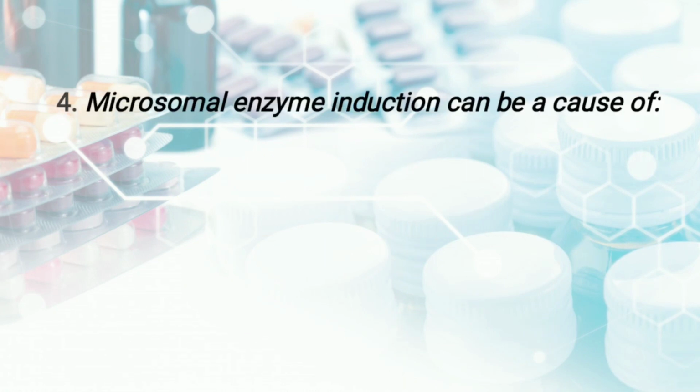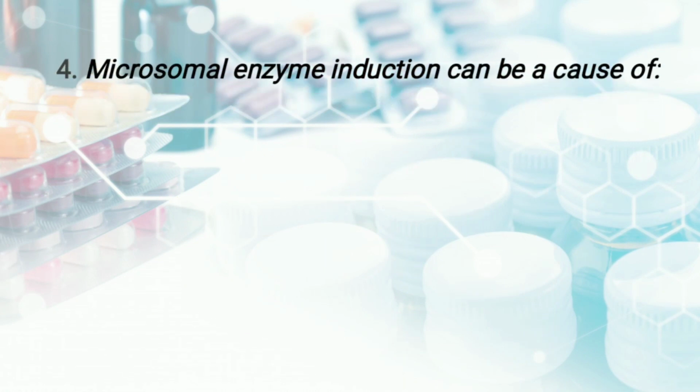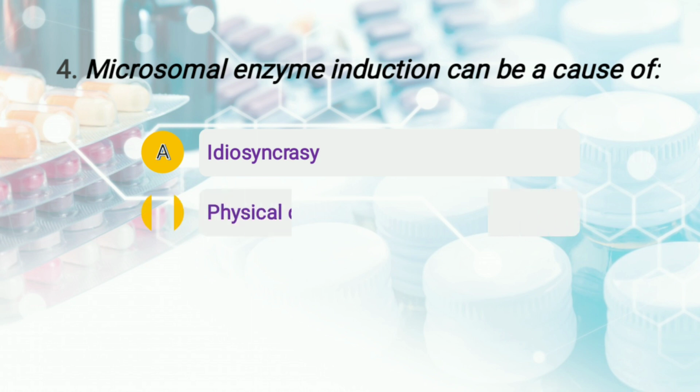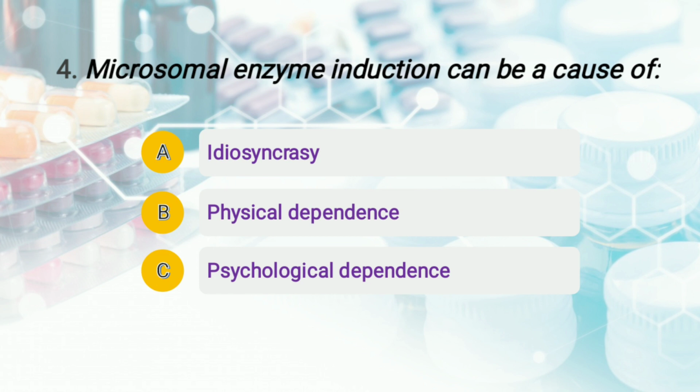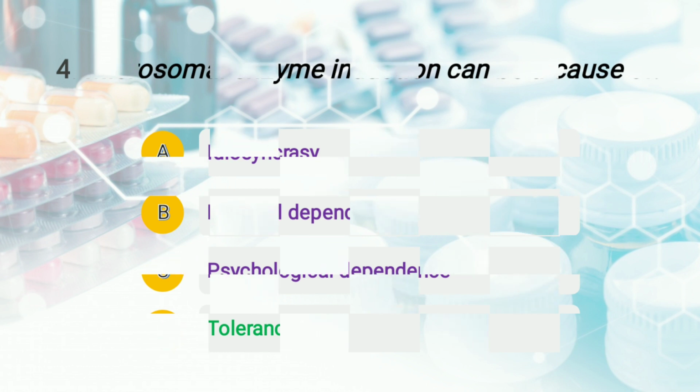The question is, microsomal enzyme induction can be cause of, and the options are A, idiosyncrasy, option number B, physical dependence, option number C, psychological dependence, and option number D, tolerance. So student, right answer of this question is option number D, that is tolerance. Moving to question number 5.